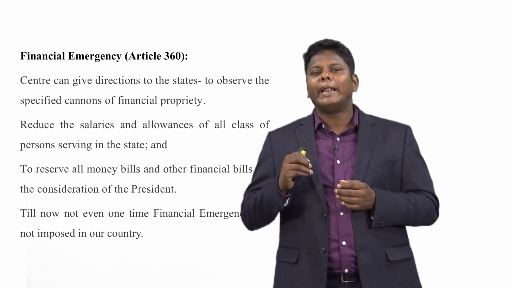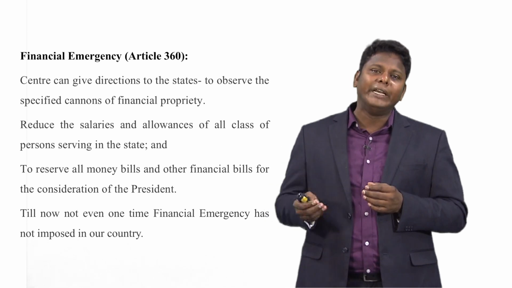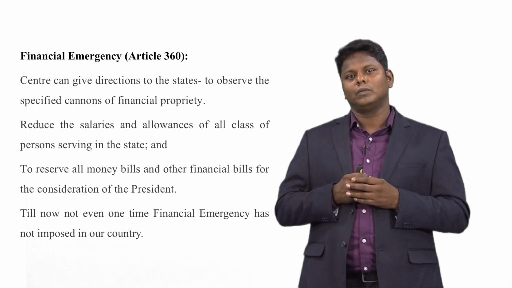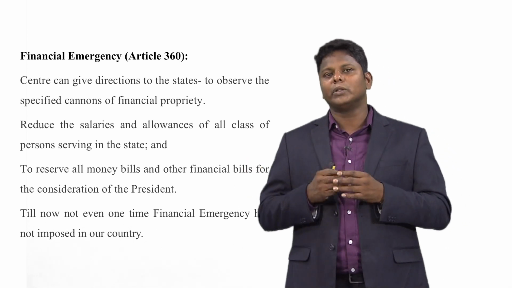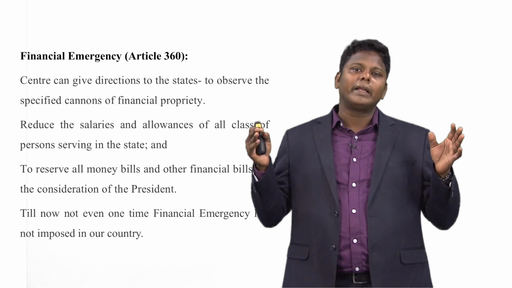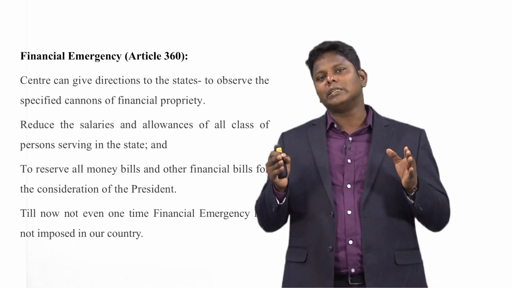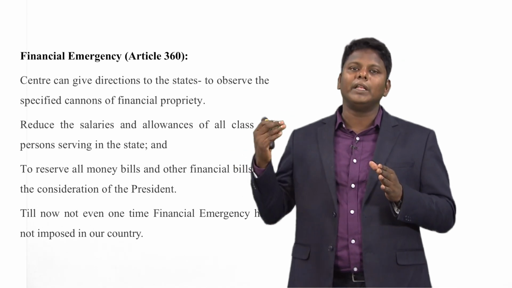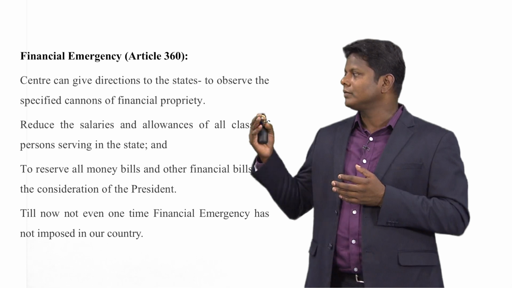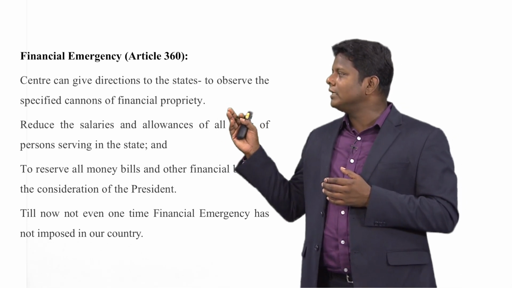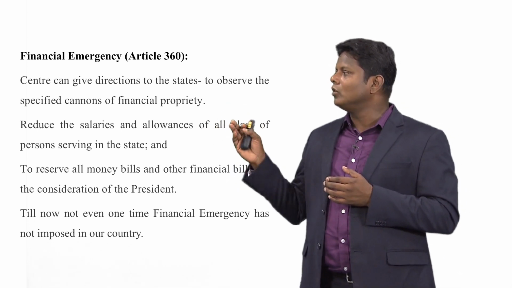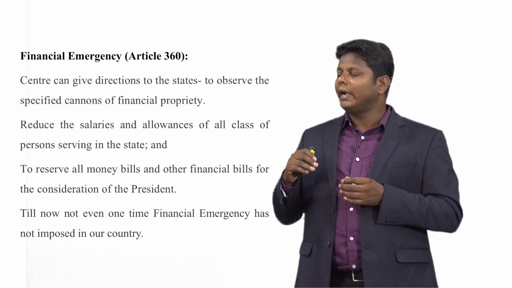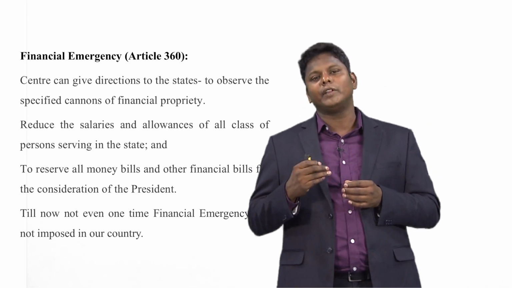Central government can give recommendation to the state government to reduce the salaries of the government employees for a certain period, so that if this reduction can help to save a certain amount of money, this money can be used for the welfare of the state government. They can also reserve all money bills and other financial bills for the consideration of the president.